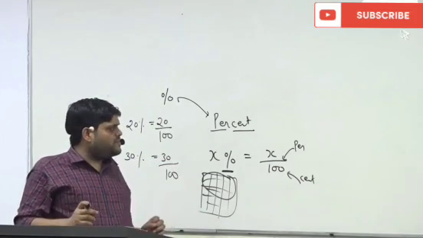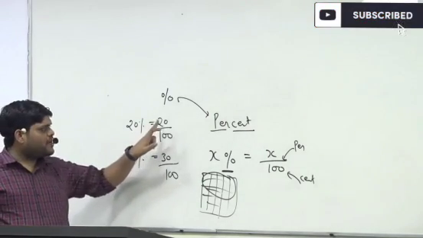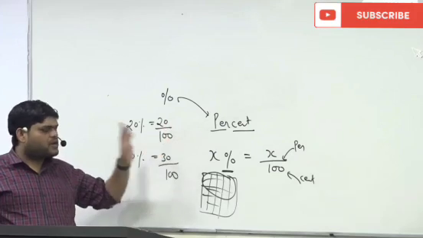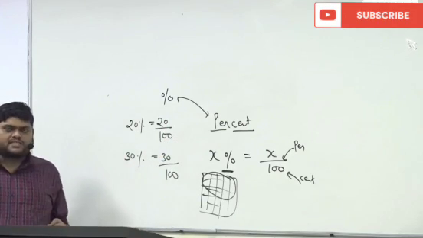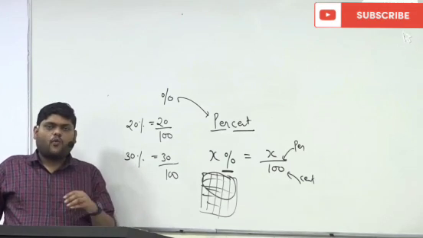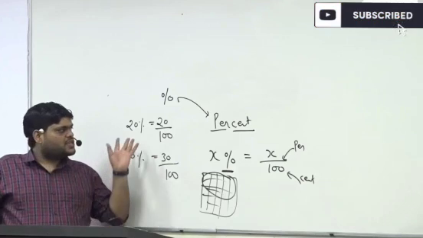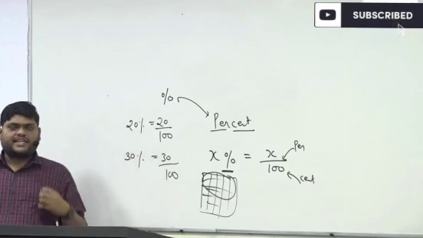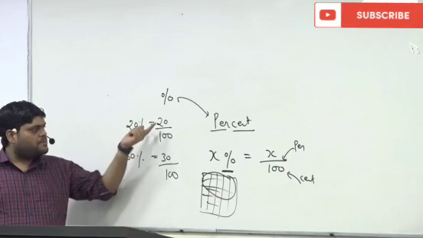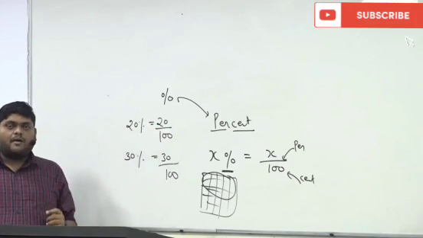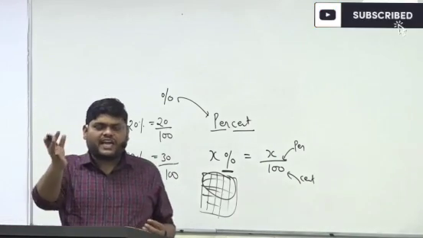Whenever we say 20%, one mathematical meaning is 20 upon 100. But what is the actual meaning of 20%? If I say what is 20%, your next question will be, sir, 20% of which quantity? 20% of what? Because 20% simple meaning is 20 upon 100, but what we are trying to do is find out the 20% of any number.